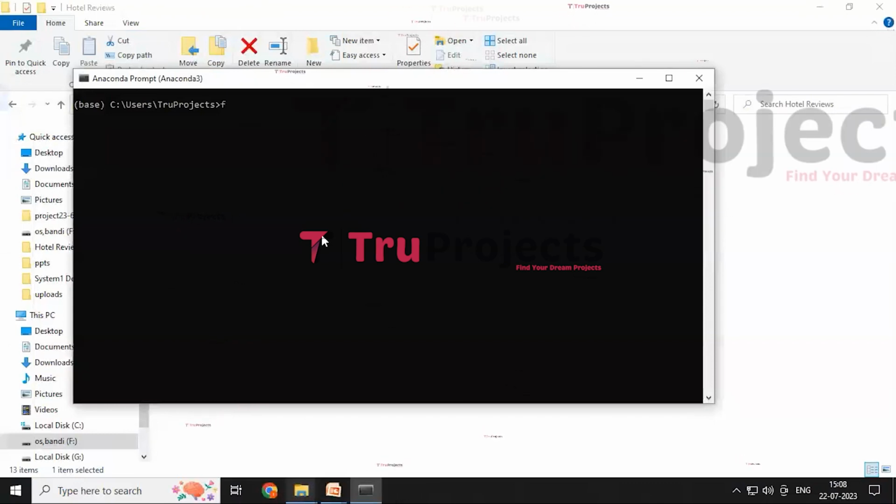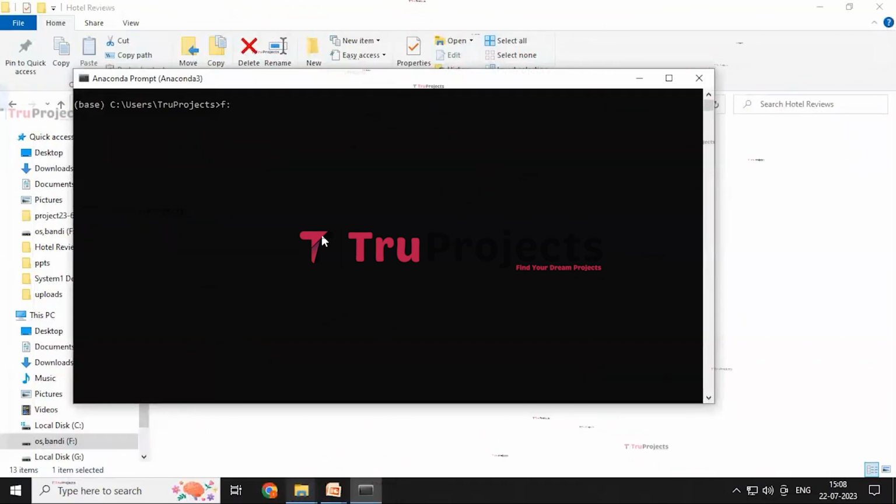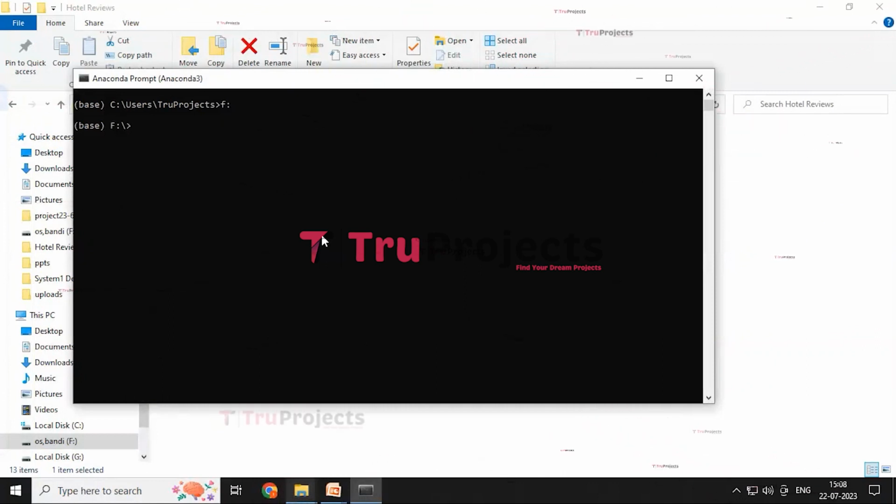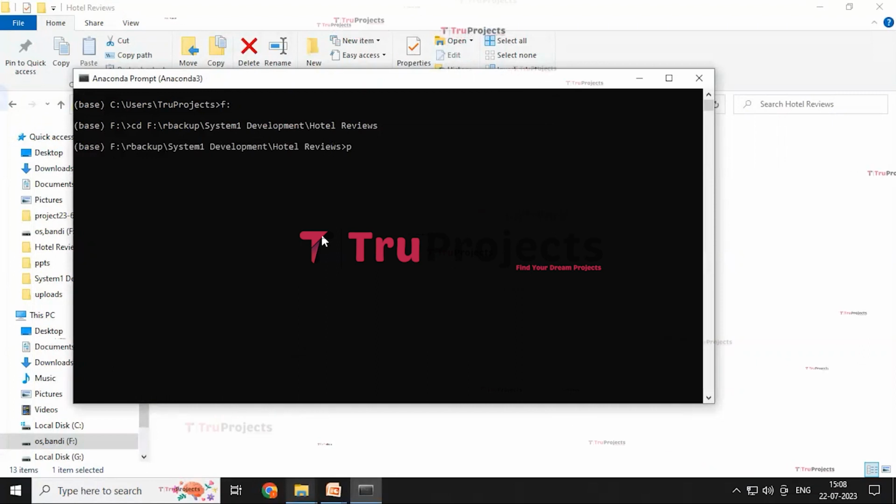Here we need to write F because our code folder is present in the F disk. That's why I'm changing the disk location to F, and then write the command cd space and paste this address. By this, the code directory will be changed to the code folder's path, and then write the command python space app.py. By using this command, it will execute the Python script and perform a runtime check for any syntax errors or logical issues, and then click on it.